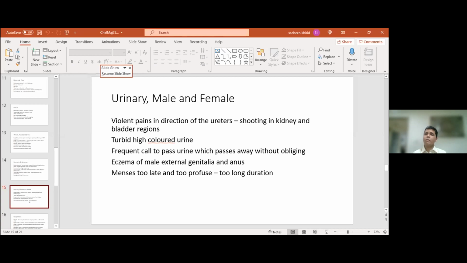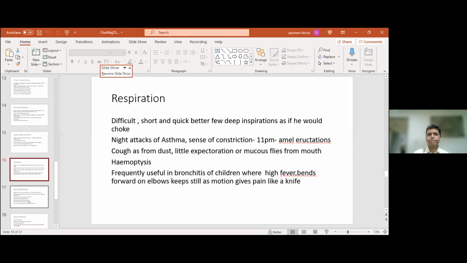Interestingly, there is a lot of mention of eczema or irritation or dermatitis on the external genitalia for the male, that means the scrotum, extending up to the anus. So this could be a very important tinea remedy too. And in the female, the menses are always too late, too profuse, and they carry on for too long. This is a strong Chelidonium modality there.